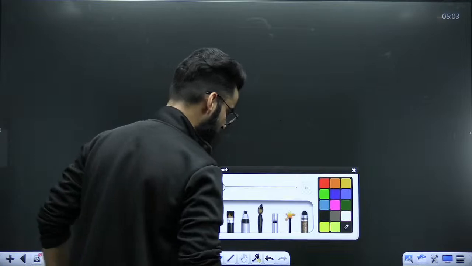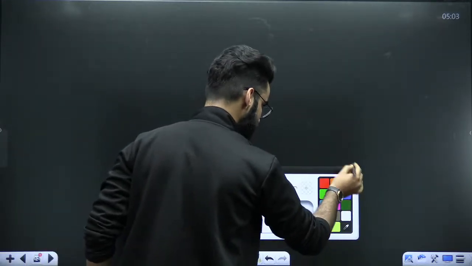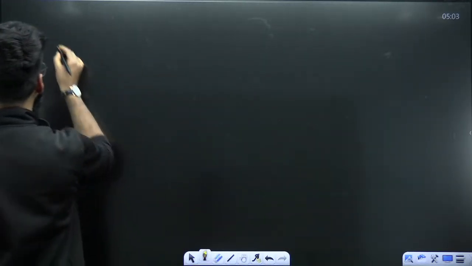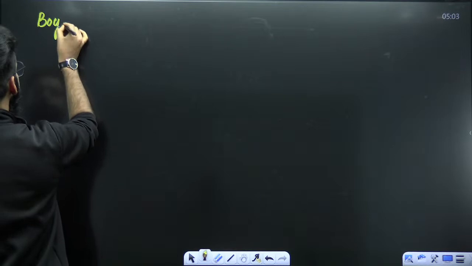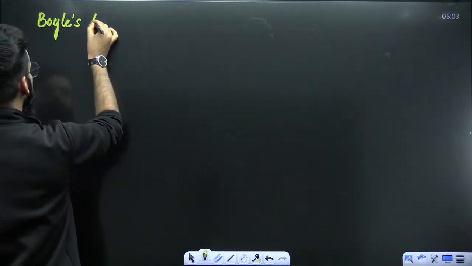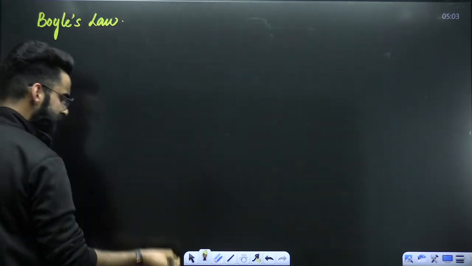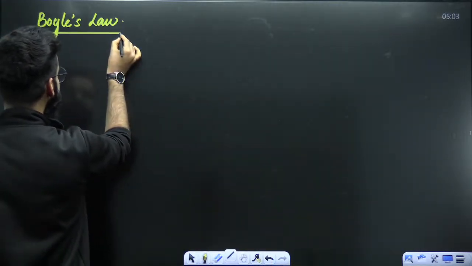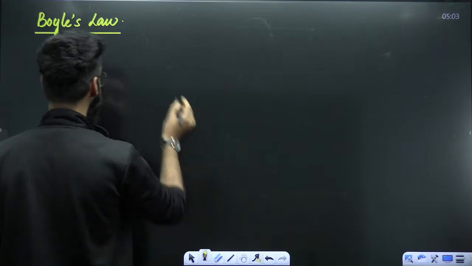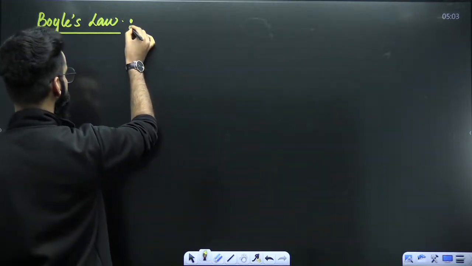The first topic which we are going to cover in this chapter. What is the name of the topic? It's very simple, but understand properly. The topic name is Boyle's Law. First of all, let me write the statement of Boyle's Law, then I'll make you understand what this Boyle's Law exactly is all about.